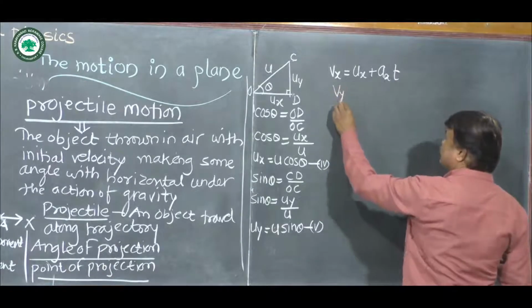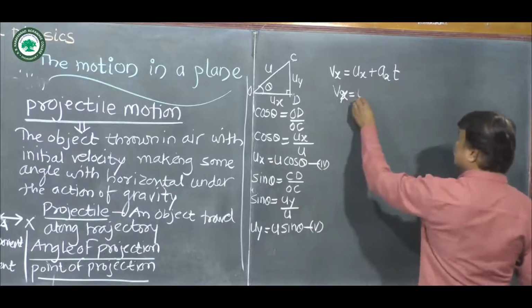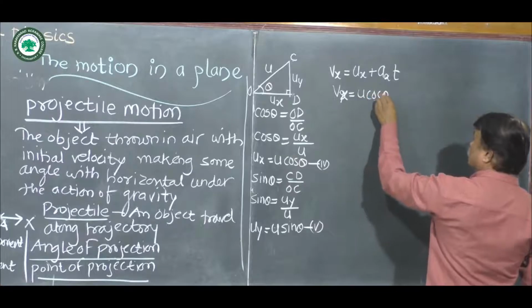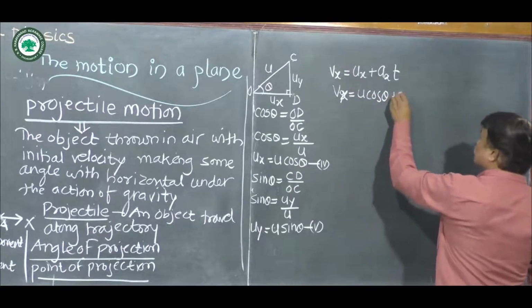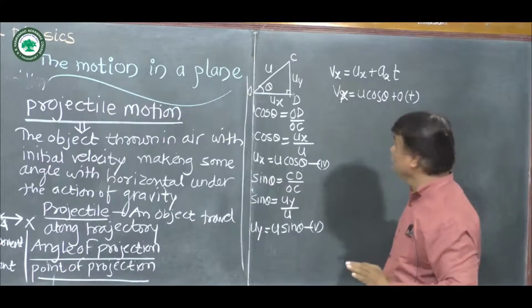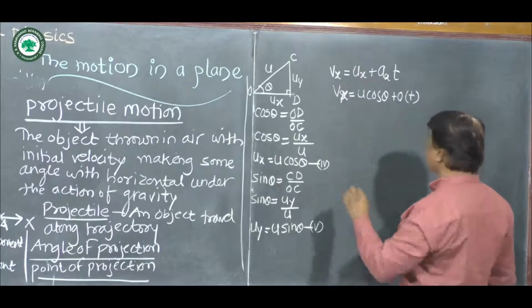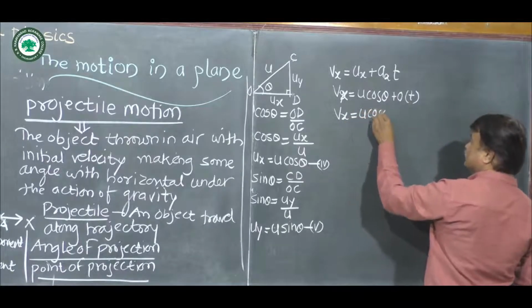So we write Vx is equal to Ux, which is given by U cos theta, and Ax is equal to 0. So plus 0 into t. 0 into anything will become 0. So we get Vx is equal to U cos theta.